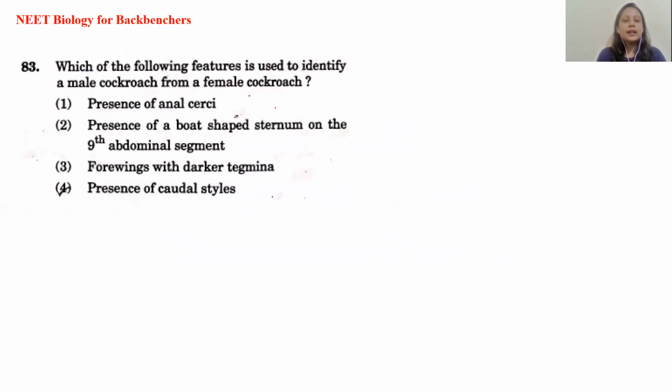The first question says, which of the following features is used to identify a male cockroach from a female cockroach? So how do you differentiate a male cockroach from a female cockroach? There are certain features that are common to both of them, but there is a presence of the caudal style or the anal style. This is a structure which is found only in the male cockroach and not found in the female cockroach. This is the structure which is going to help in copulation. It is a copulatory structure which is found in the male cockroach and absent in the female cockroach.